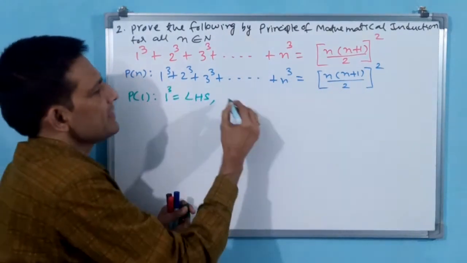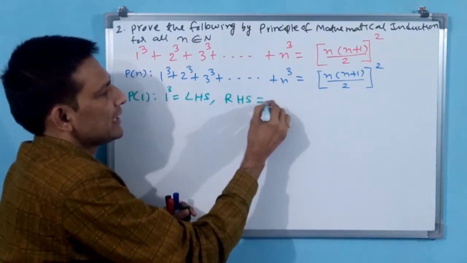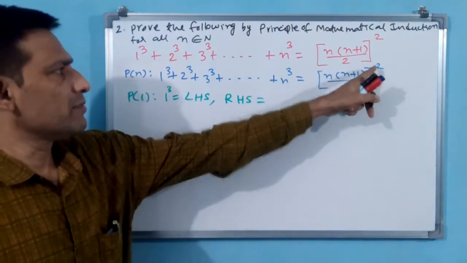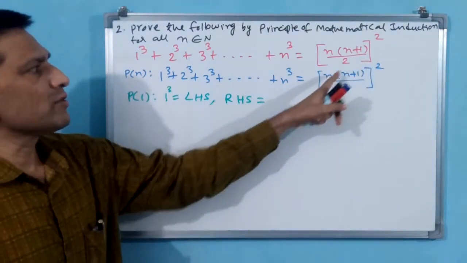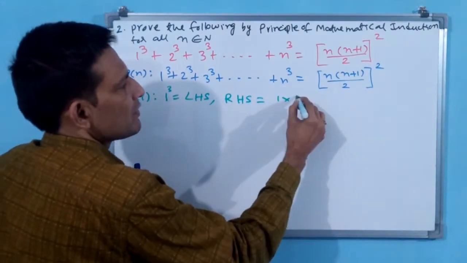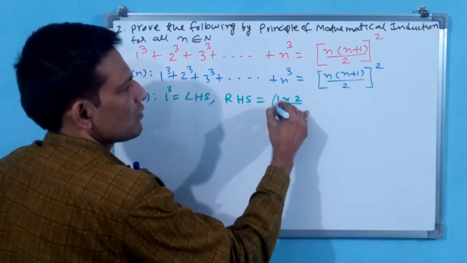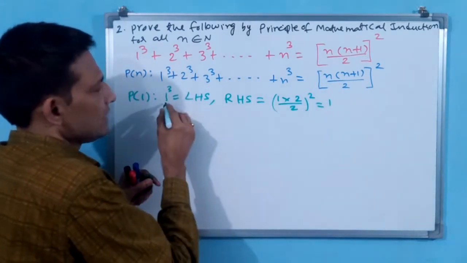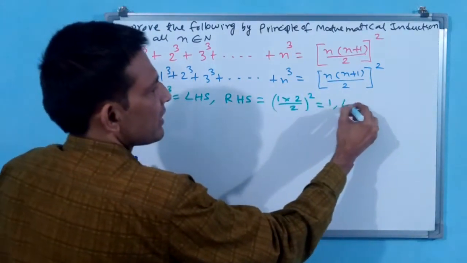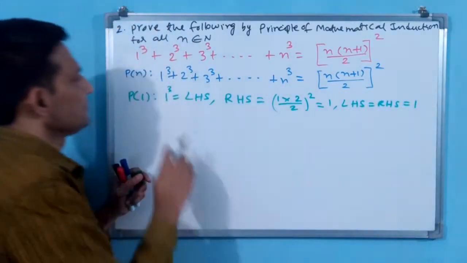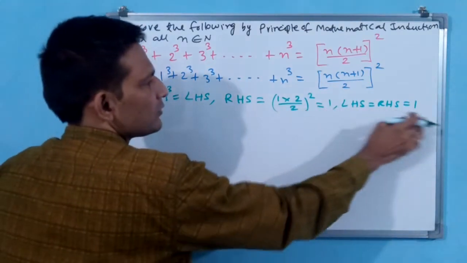What about RHS? RHS also you have to take. N means n into n plus 1 by 2 whole square. 1 means 1 into 1 plus 1 by 2 whole square, that is 1 into 2 by 2 whole square. The 2s get cancelled, 1 square will come, 1. That means 1 cube is equal to 1 square. Write down: LHS is equal to 1, RHS is equal to 1.